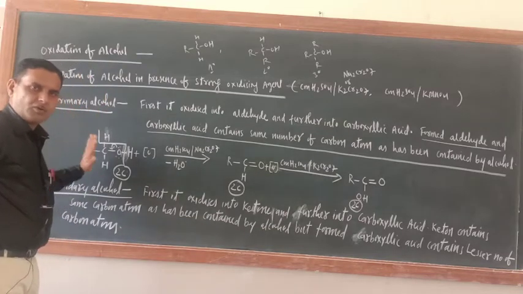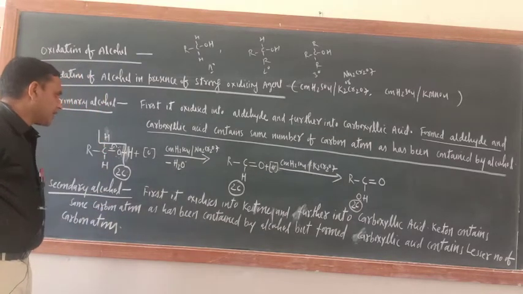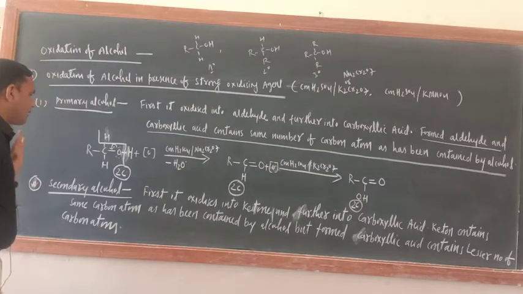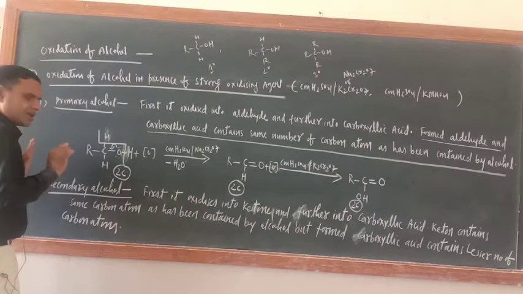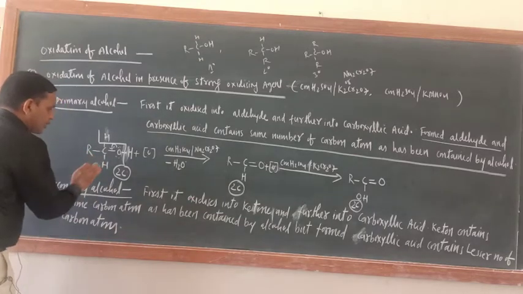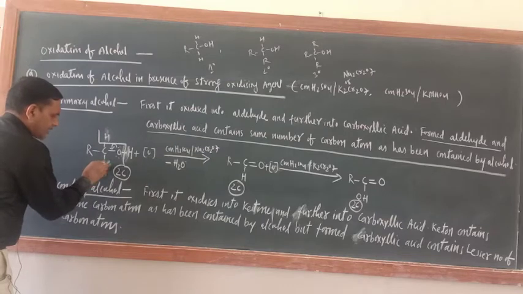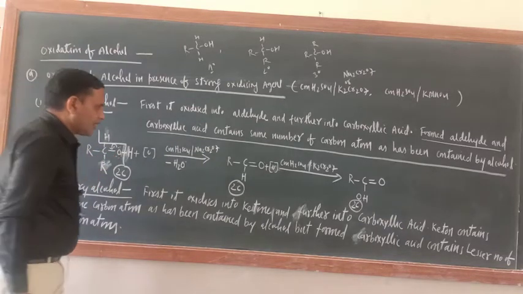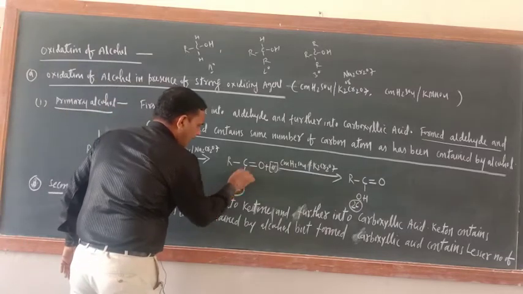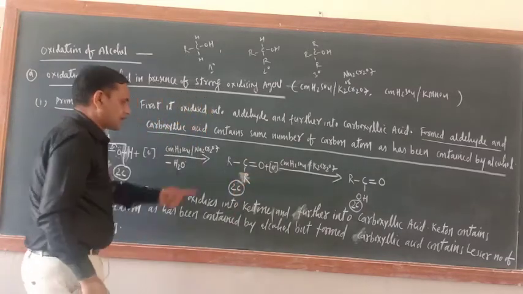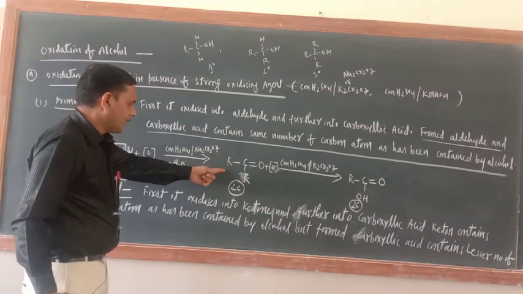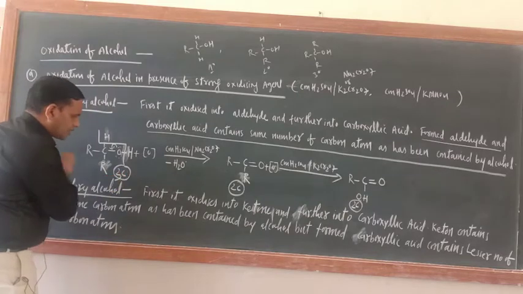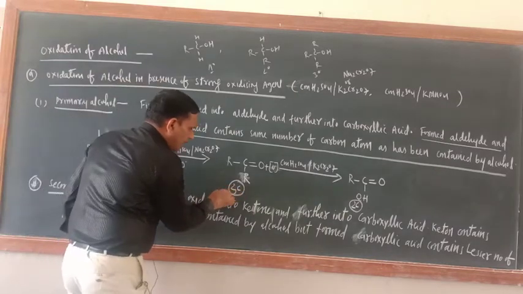Okay, over. Now what about 2 degree alcohol? For taking 2 degree alcohol I will do one thing. In this reaction only I will edit. 2 degree alcohol means here what is there? R. Now this has become 2 degree alcohol. Here also take R. Now what have you got? This time you have got the ketone. Here also how many carbon atoms are there? 3 carbon atoms. Here also 3 carbon atoms.